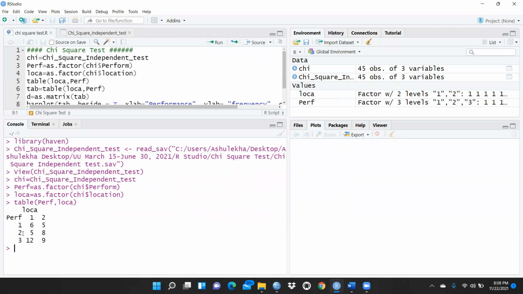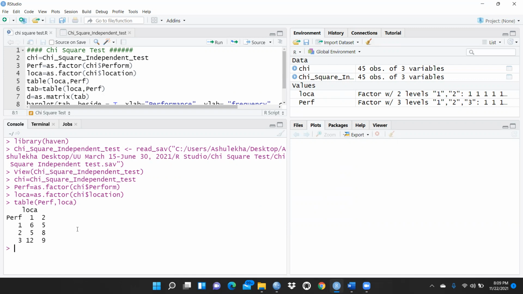And 2 here means the break even analysis, I mean those at the break even point. So location 1 shows 5 firms only, and location 2 shows 8 firms. But the third category, profitable, has 12 firms in the first location, and in the second location there are only 9 firms. So what we have to do is put all these values in a small tab, right? These are the complete values we have to put here.